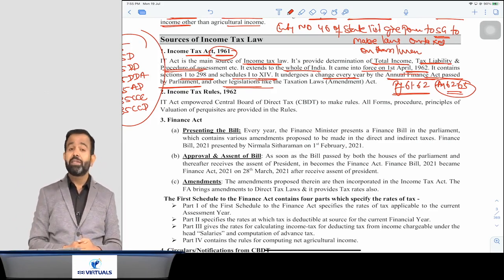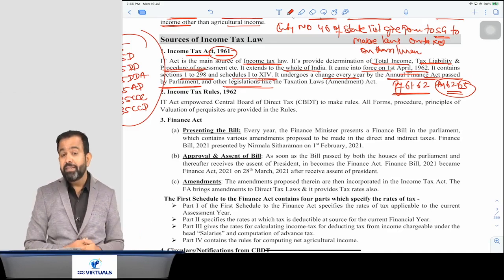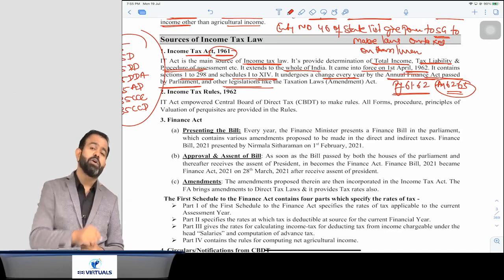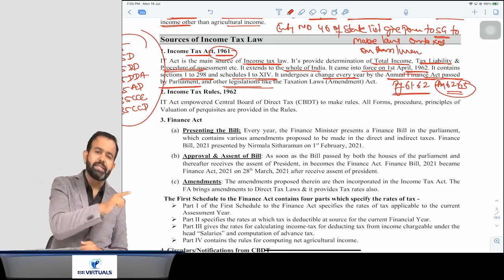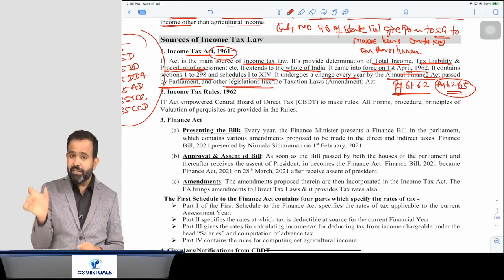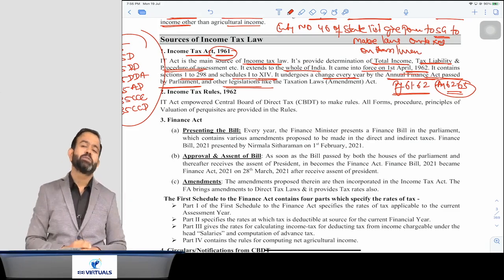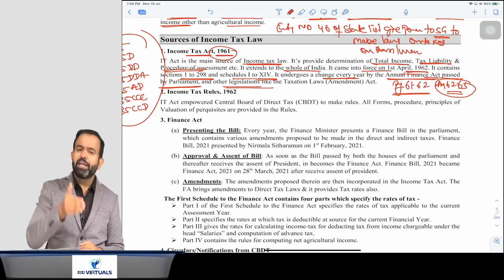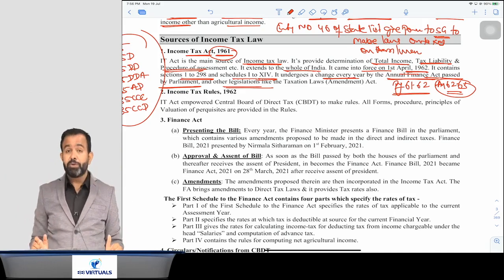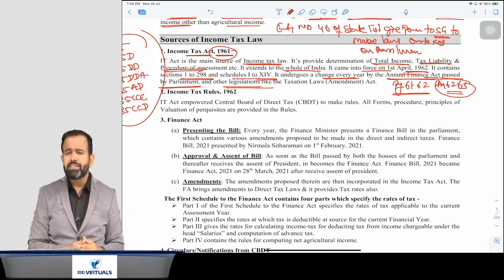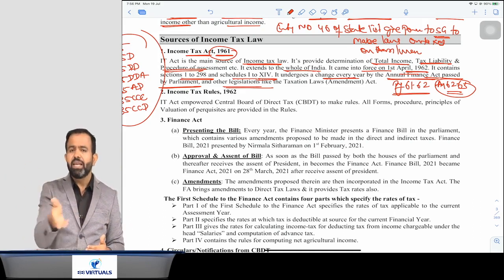But guys, whenever parliament will reopen, at that time they have to pass that ordinance in the lower house and upper house. Then it will be converted to the act, and now it is known as the Taxation and Other Law Relaxation and Amendment Act 2020. So earlier it was ordinance and now it is the act. So it is very clear that amendment can be made through the ordinance when parliament is not in working. If parliament is in working, directly they can come through the bill and after that act.